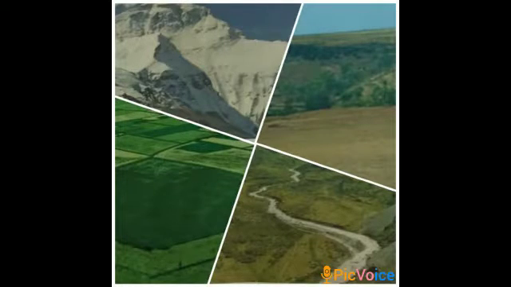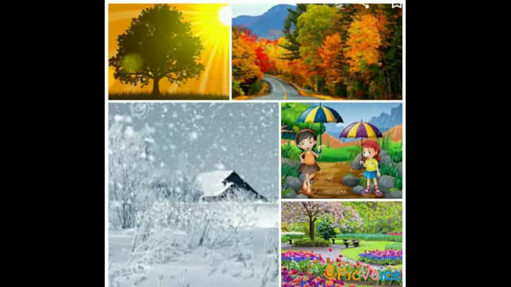Children, our earth is special and a beautiful planet. You know why? Because it has air, water and land. And we know there are different places: forest, mountains, hills, seashores, etc. So we can say our earth is very beautiful and we must keep it clean. And today we are going to learn about different types of seasons.